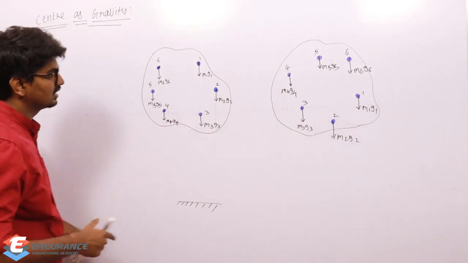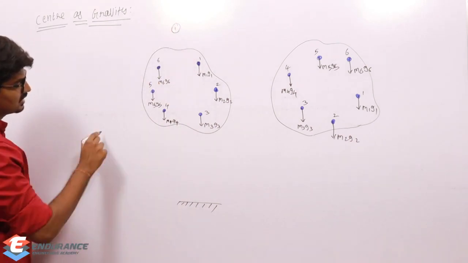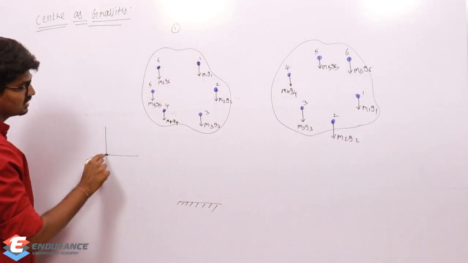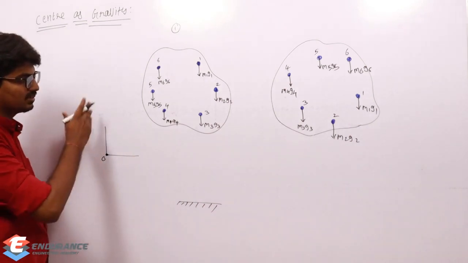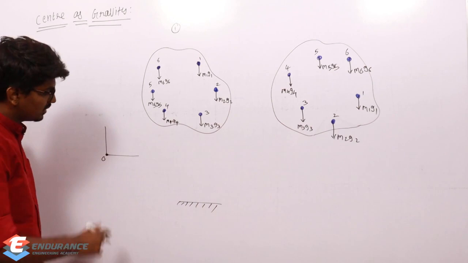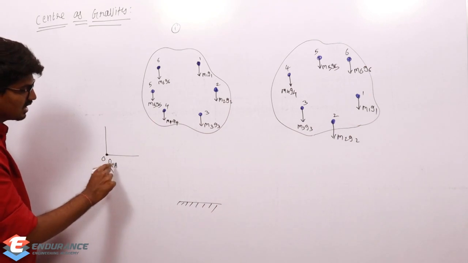Now, first concentrate on this diagram. Let us consider a person who is sitting here. Let this be the origin. I'm just assuming a coordinate system, x-axis and y-axis. I am assuming that there is a person who is sitting or standing here. Let the person be A.